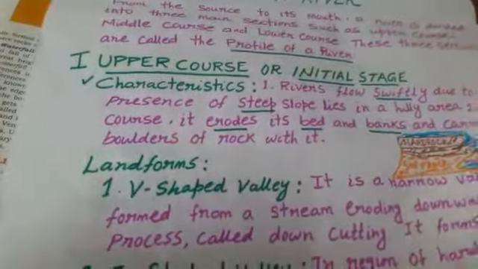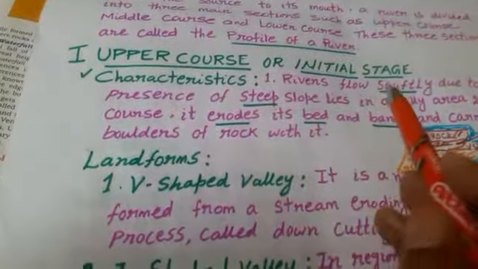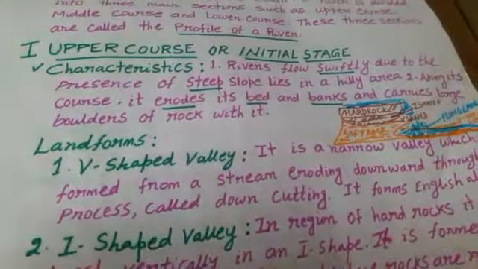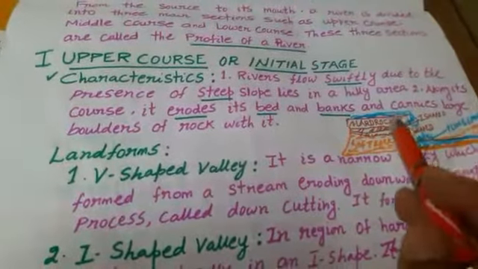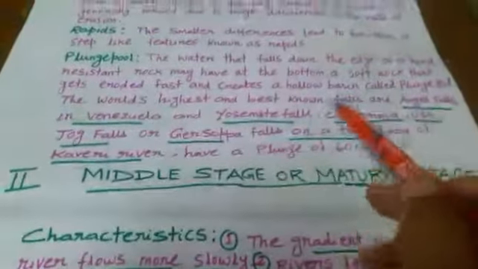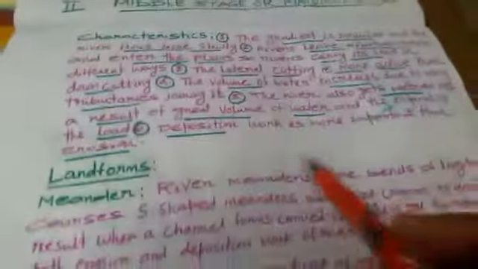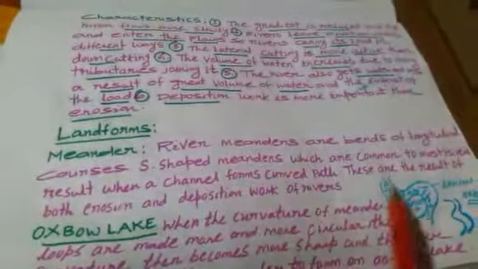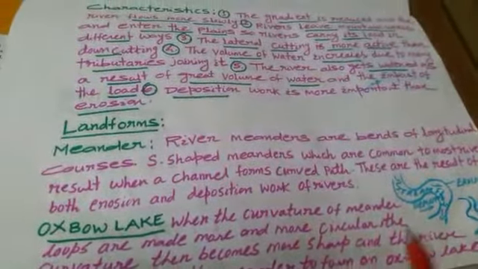And one more question, what are the characteristics in the upper course of a river? Draw a neat and labelled diagram to show the upper course landforms formed by the river. What are the characteristics in the middle course of a river? What landforms are formed in the middle course? With the help of a diagram, explain about it.